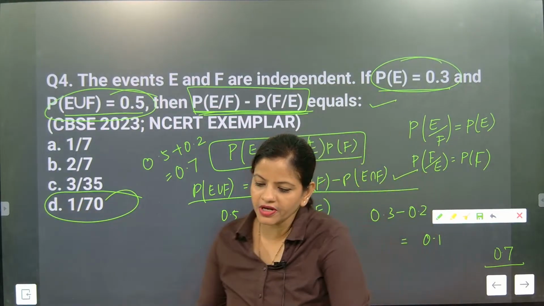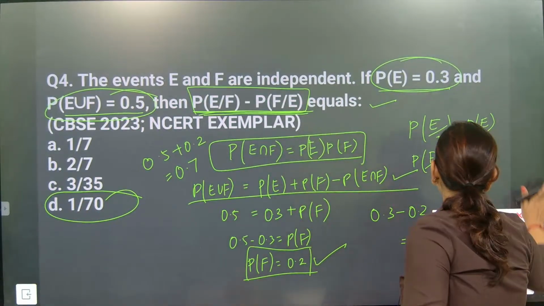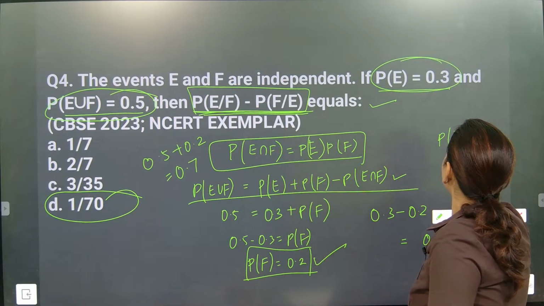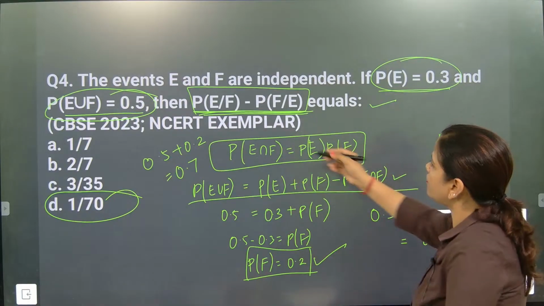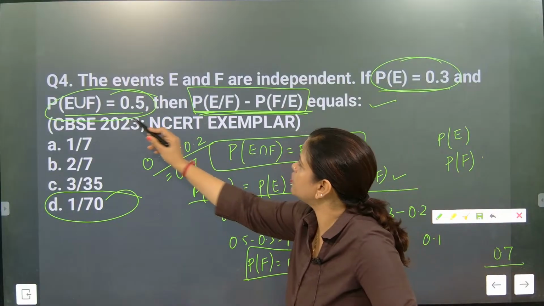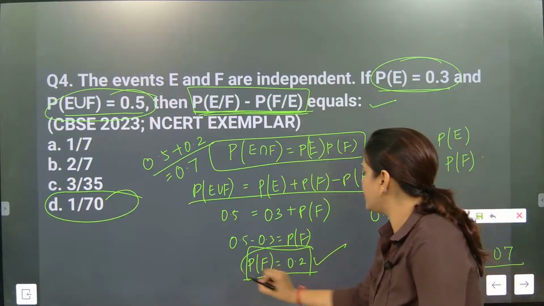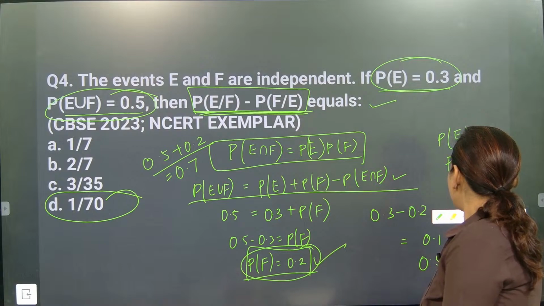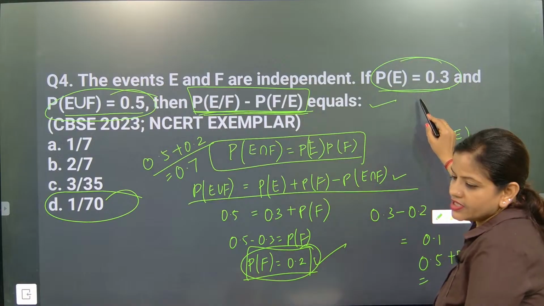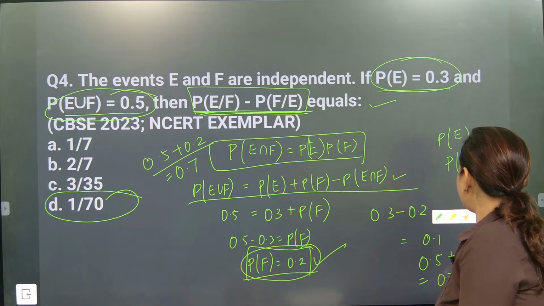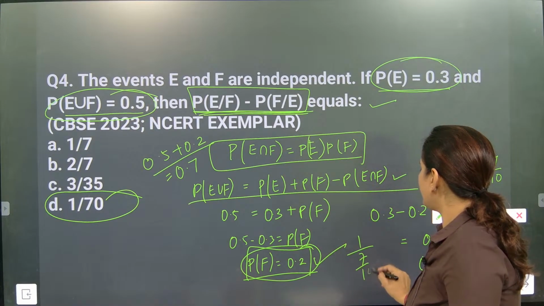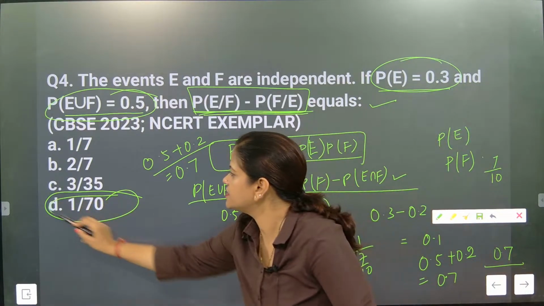Now look at it. One simple technique I am applying for solving this question. Now look at what part is given: P of E by F will become P of E, and P of F will become P of F minus E by P of F. But here, beta, in this section it is 0.5 and 0.2, and P of F is coming from 0.5 and 0.2. So it will become 0.5 plus 0.2 because the E union section is there. So this part will become 0.7. 0.7 is 7 by 10. So 1 by 7 by 10 part will come. Understood or not?